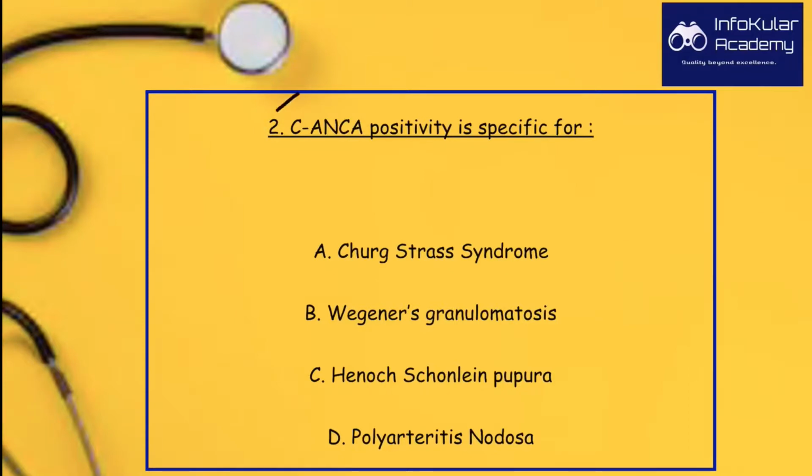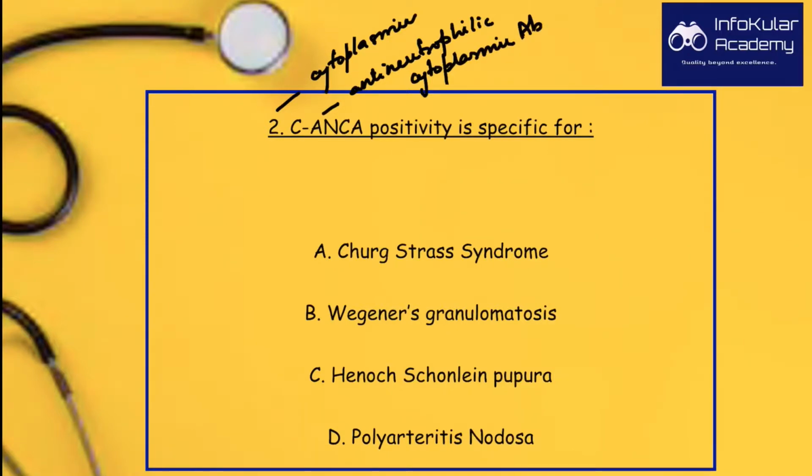CNCA, the C stands for cytoplasmic, and ANCA as in anti-neutrophil cytoplasmic antibody. Now this CNCA follows a granular cytoplasmic staining pattern under microscopy, and the protein that it targets is called PR3 or proteinase 3, and this is seen in patients with Wegener's granulomatosis and sometimes in microscopic polyangiitis.